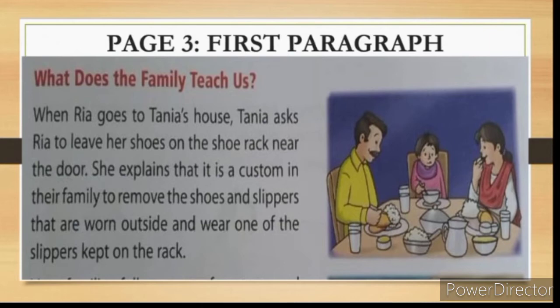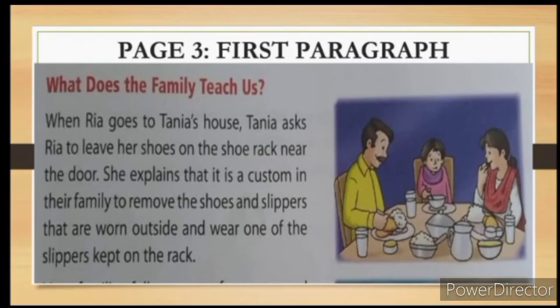Why? Now she explains. Underline the word explains. Explains means make it clear. Now Tanya is making it clear to Riya that it is a custom. Underline the word custom. Custom. The meaning of custom is a practice of behaving or doing something.